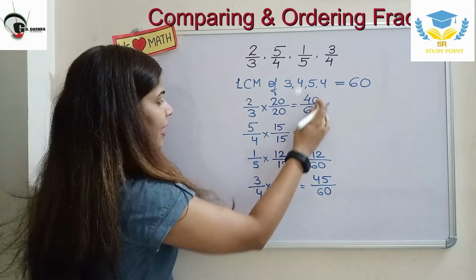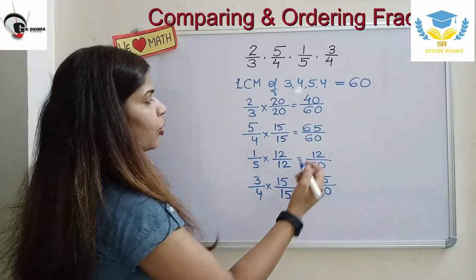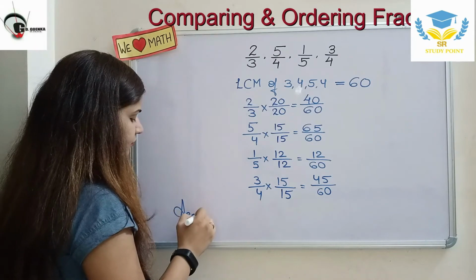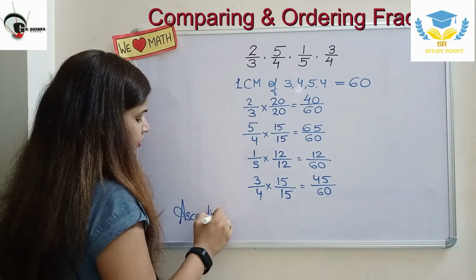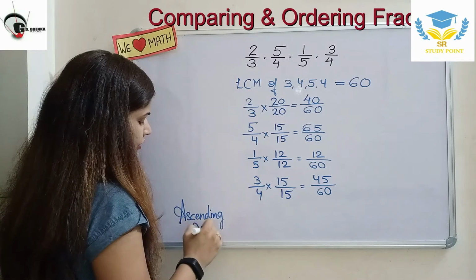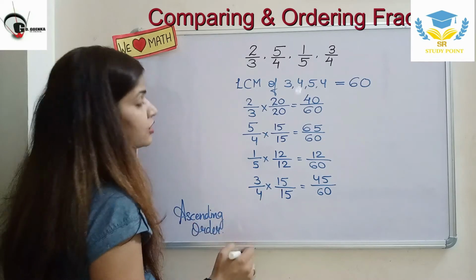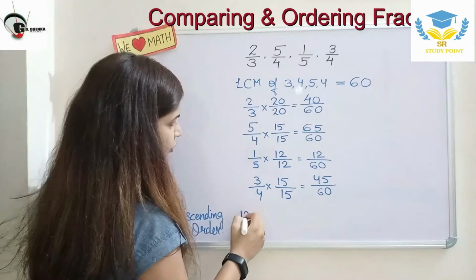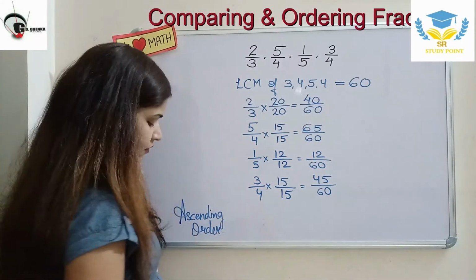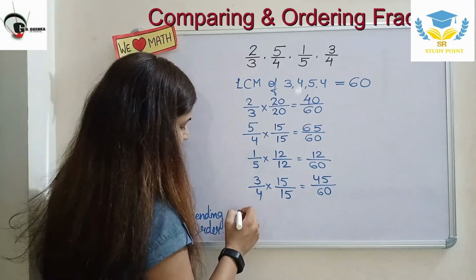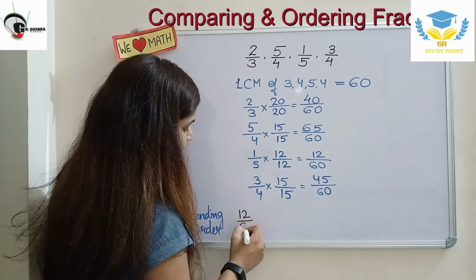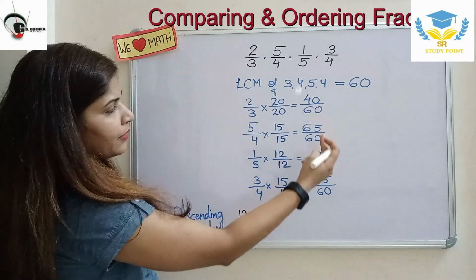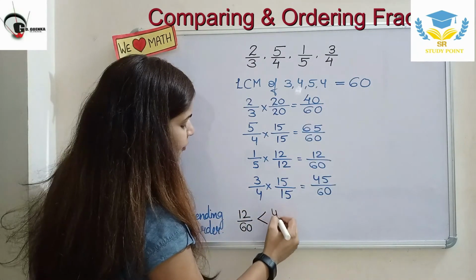Now I can compare them easily. If I am doing it in ascending order, I need to write down the smallest fraction first. Yes, you are right, it is 12 upon 60. 12 upon 60 is smaller than, next will be 40 upon 60.